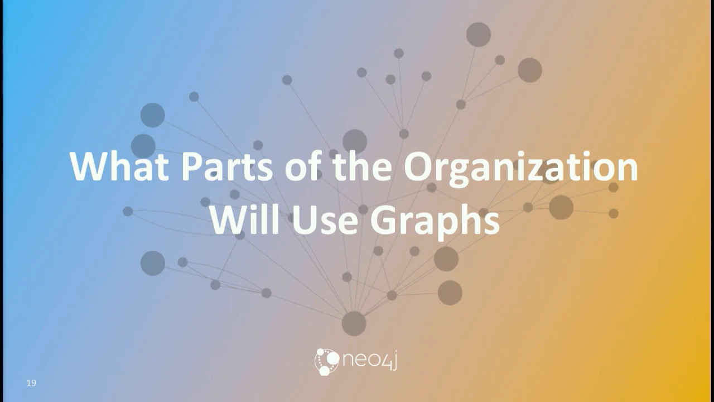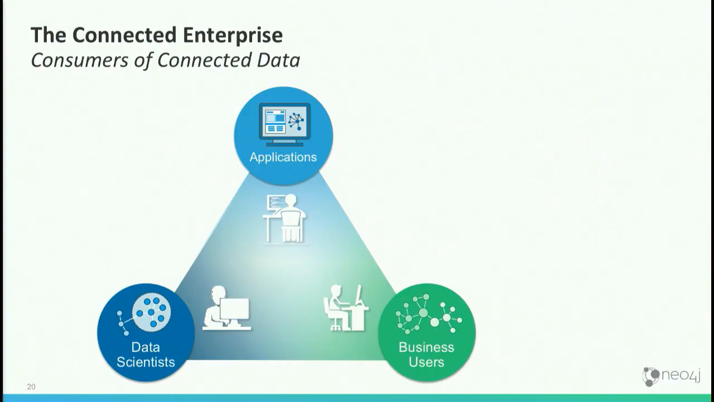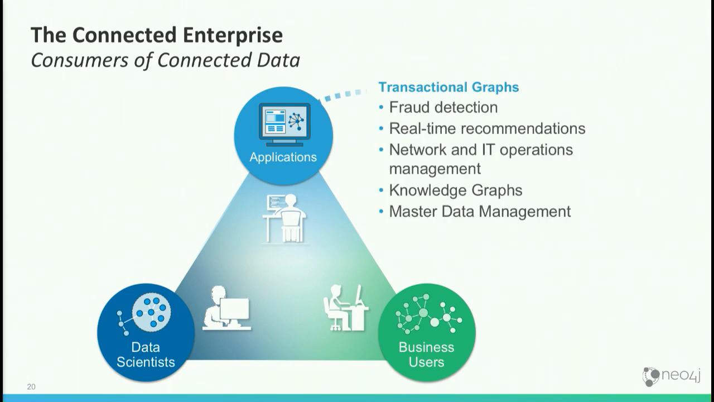Let's take a step back. I'd like to talk about what we're building and what we're building towards. And the first thing to look at there is, inside of an organization, who uses graphs? And really there are three main consumers of connected data. You have applications, you have people who work with data, and then you have business users. And from an application perspective, graph transactions is what most people use Neo4j for today.